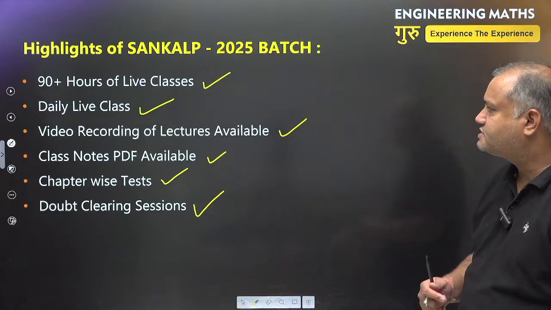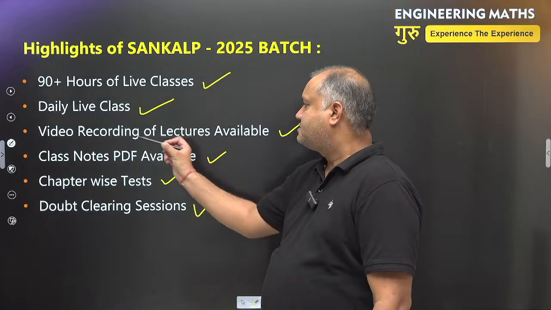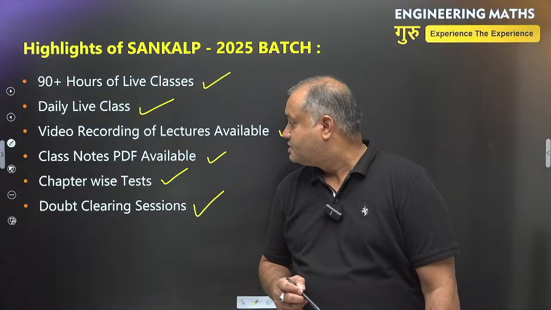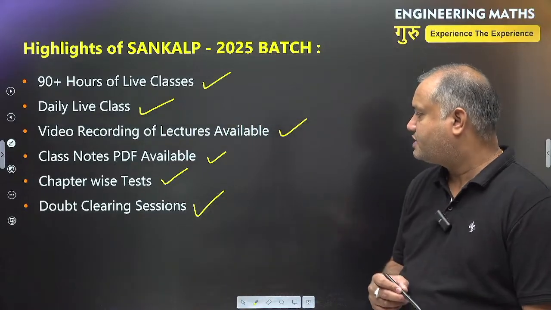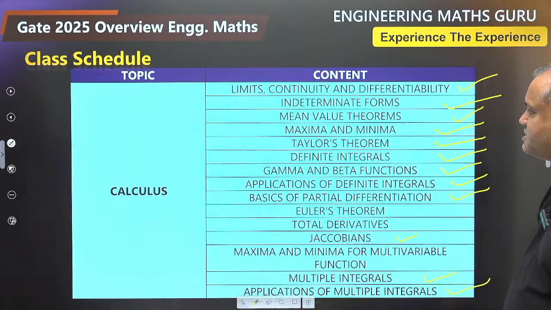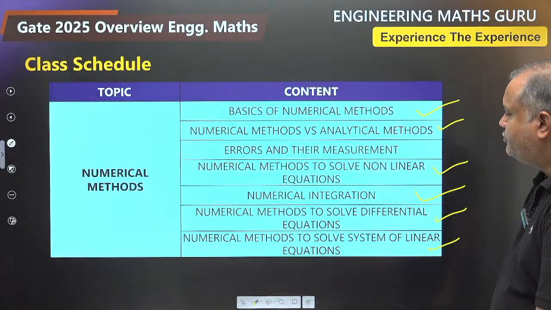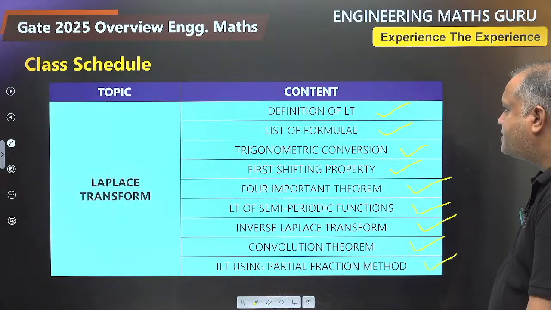These are the key features already explained. 90+ hours of live class, daily live class, video recording of the lectures will be available. Classroom PDFs you will get, chapter wise tests will be arranged, and yes, you will get doubt clearing sessions. So these are the various chapters that we will be covering in engineering maths. Fee for the course, currently it is 1500, which is already a discounted price.